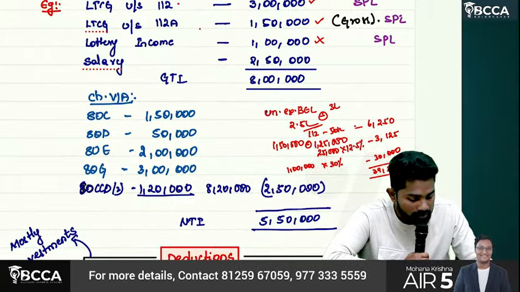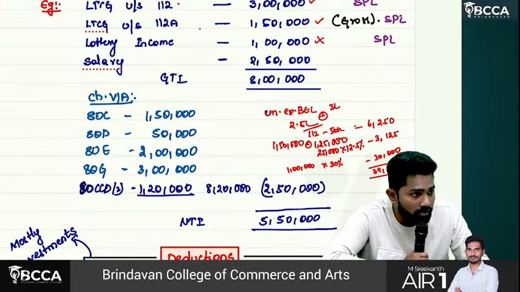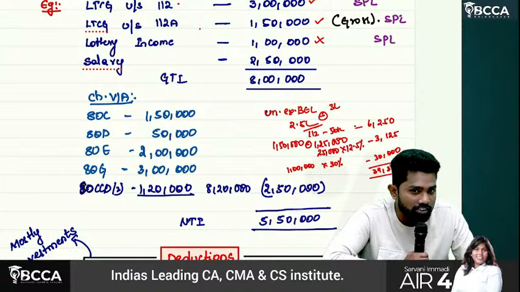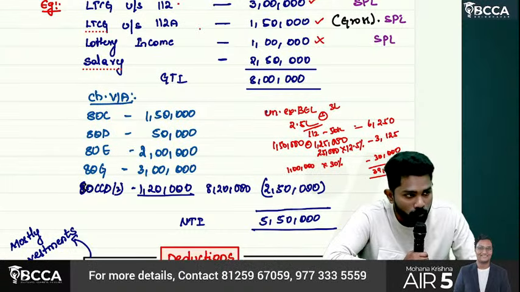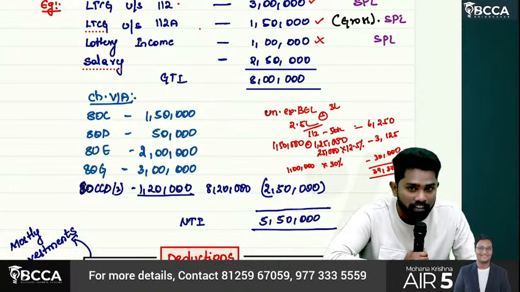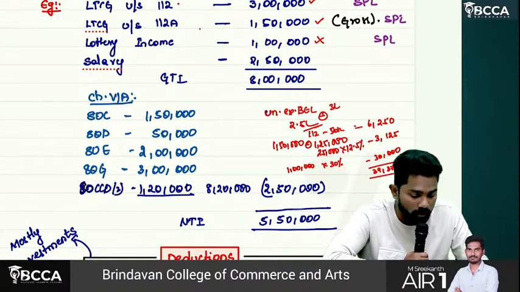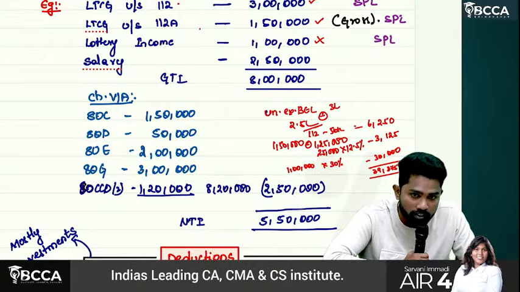Okay. Is there any chance of rebate? Rebate under which regime? This is first the old regime. What is the limit? 5 lakhs. Since the gross net total income exceeds 5 lakhs, he is not eligible for rebate.